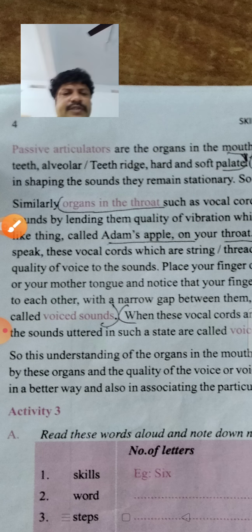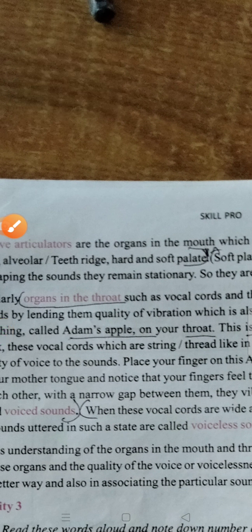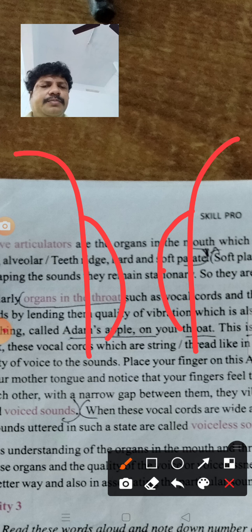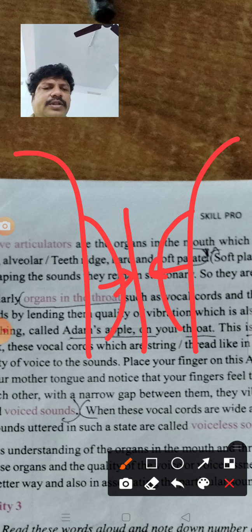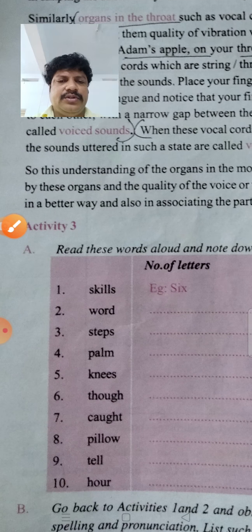In the same way, when the vocal cords are wide apart, suppose this is our throat and these are vocal cords. Suppose they are wide apart, meaning much gap is there and they don't come near one to another. Then the sounds produced are called voiceless sounds.